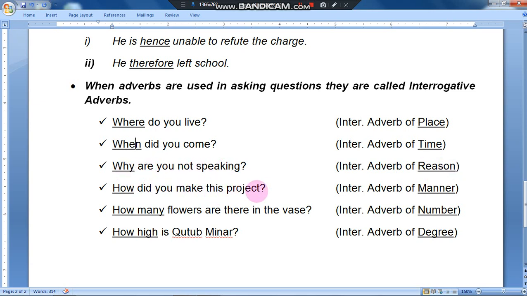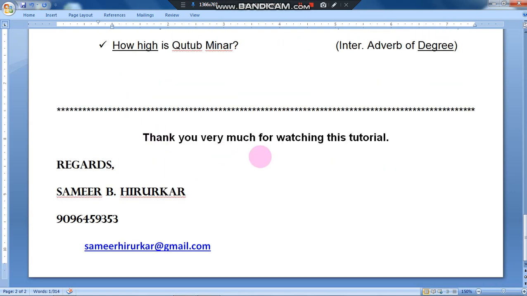How did you make this project? In what manner did you make this project? Adverb of manner. How many flowers are there in a vase? Adverb of number. One flower, two flowers, a bunch of flowers, 10, 20 flowers, whatever it may be. How high is Qutub Minar? Adverb of degree. How high? It's tall, taller, tallest, in that manner. So these are the important adverbs we use to flourish our English language.